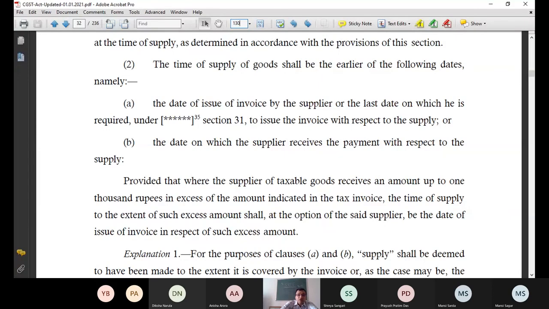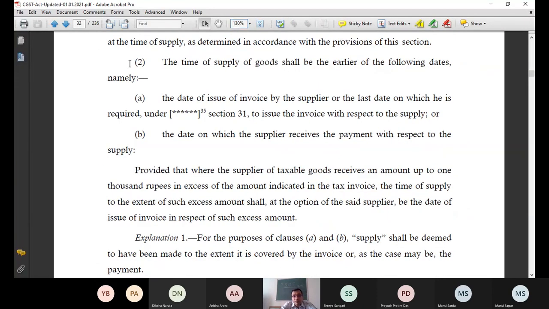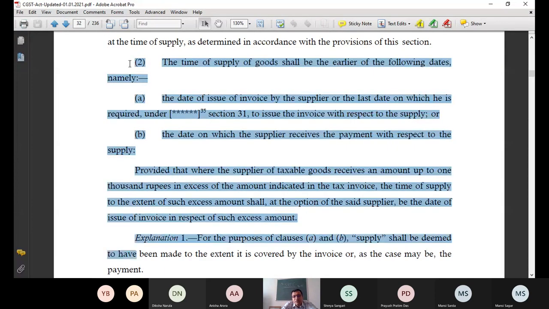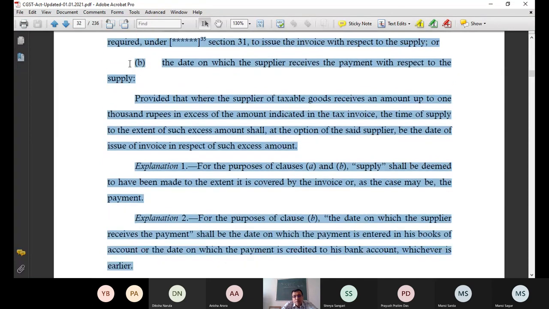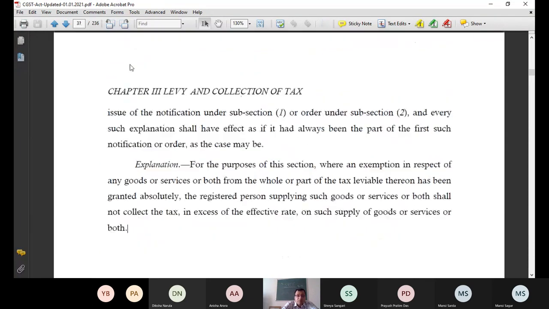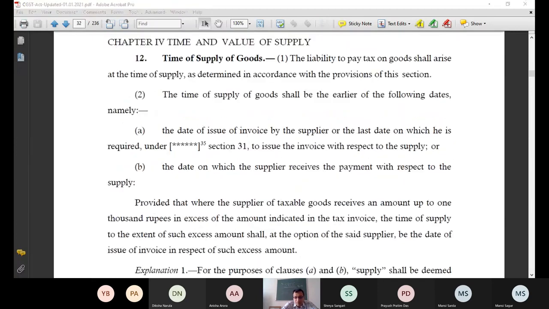You cannot issue the notification unless Parliament gives you the power. How does Parliament give you the power? Through the Act. If you carefully see, nowhere is it mentioned that the government can notify. Still, a notification has been issued. Why? Have you understood my other question?